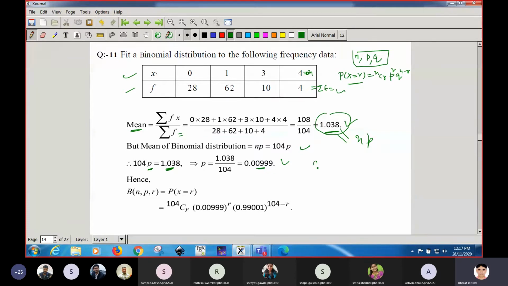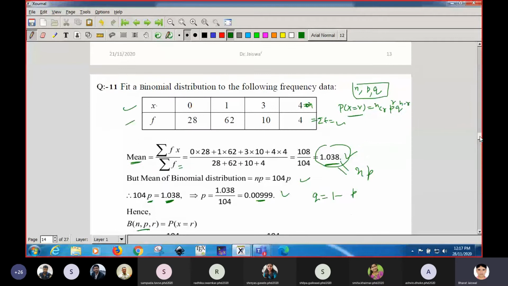When you get p, you can easily get q. Q means 1 minus p. If you subtract, you can get the value. Getting? Then you can fit the binomial distribution. So this is the binomial distribution for different values of r, r equal to 0, 1 and so on.